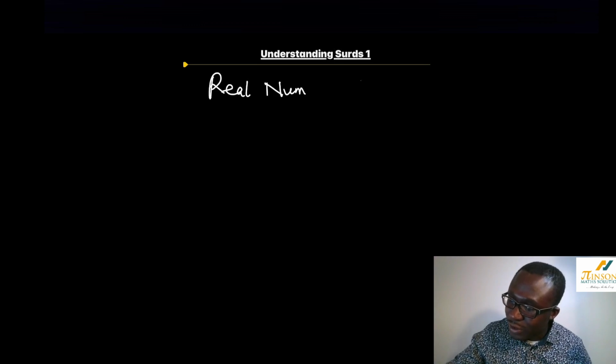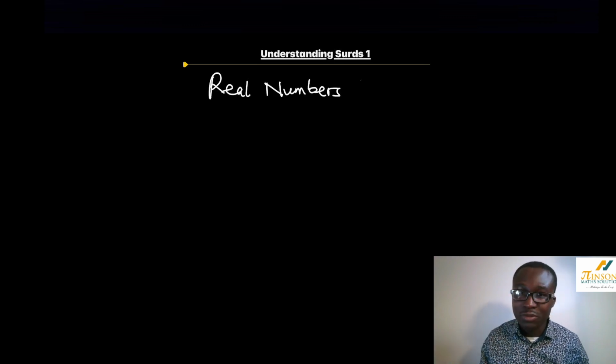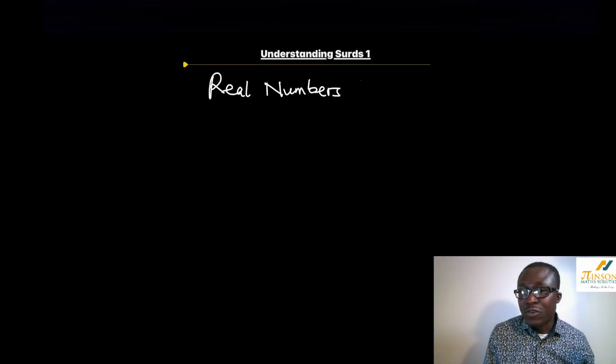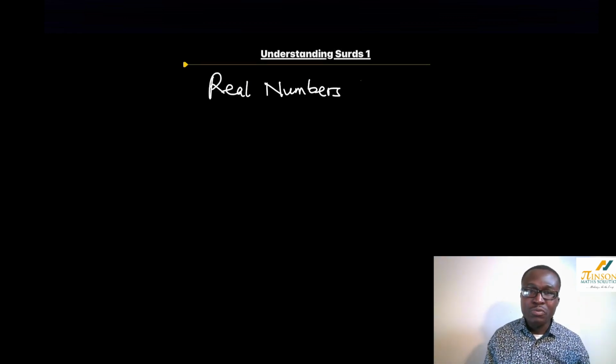The next thing we need to understand is that all the numbers in our solar system are called real numbers. They are real numbers. They are not weird numbers. So all the numbers in our world are called real numbers. Make sure you remember this: real numbers. And then, of course, real numbers can be put into two main categories.